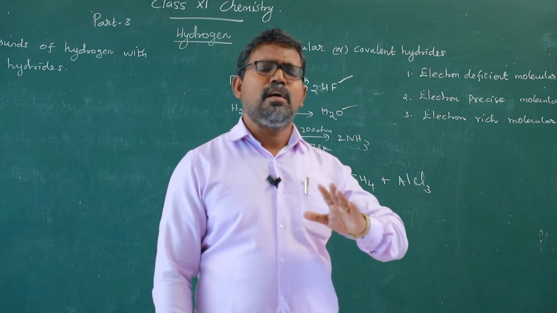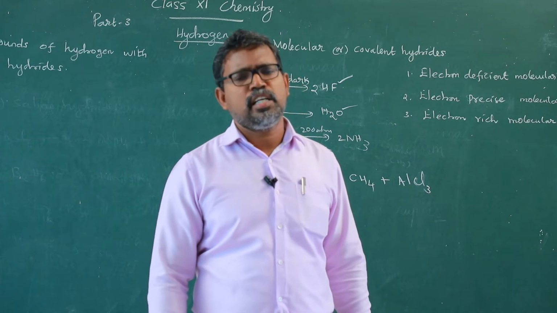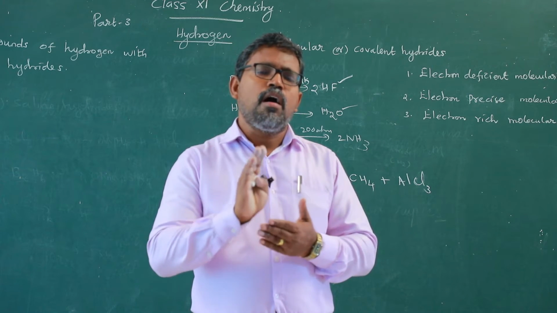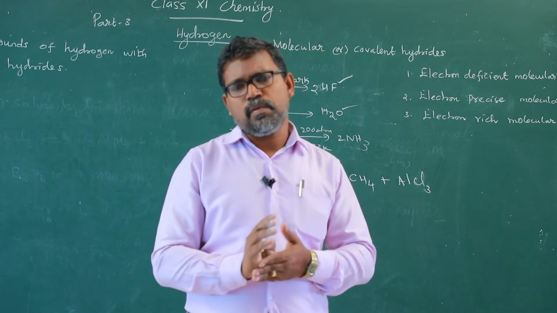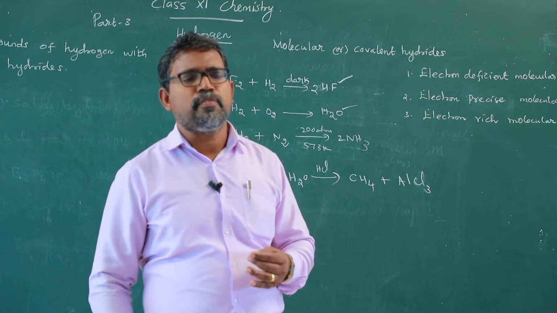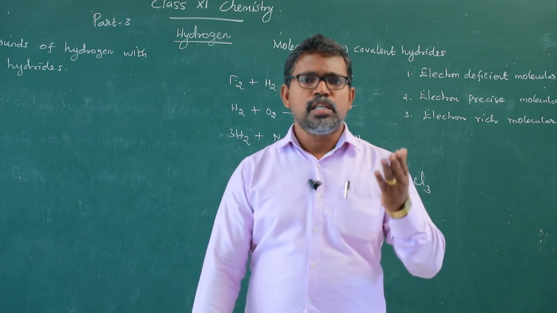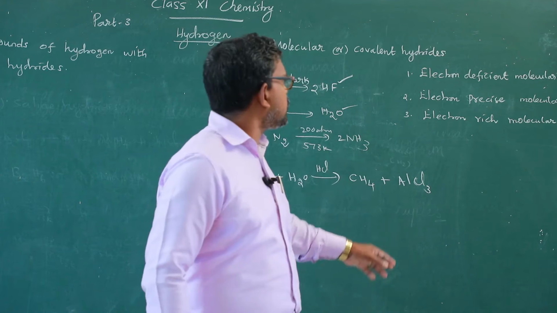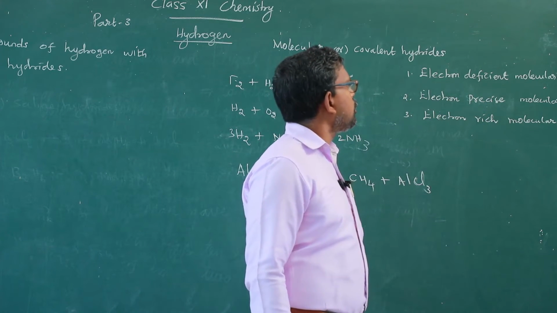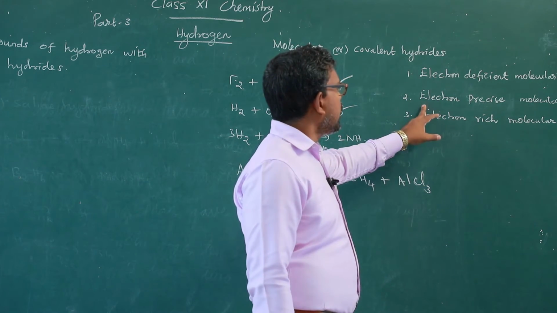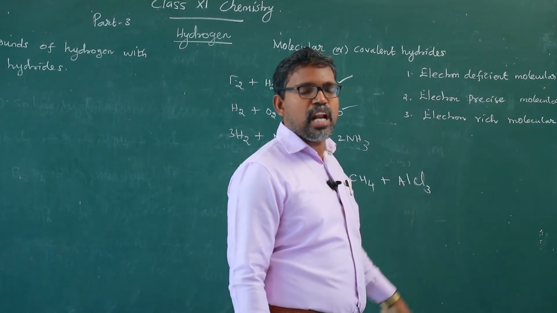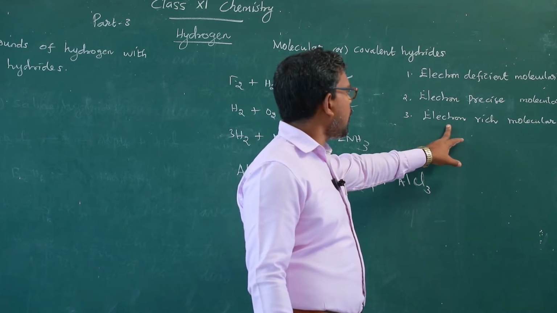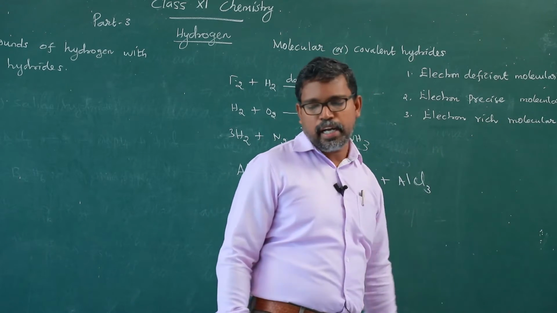It mostly does not conduct heat and electricity because these do not provide positive and negative ions. So they are poor conductors of heat and electricity. These hydrides are further classified into three types: electron deficient molecular hydrides, electron precise or electron sufficient molecular hydrides, and electron rich molecular hydrides.